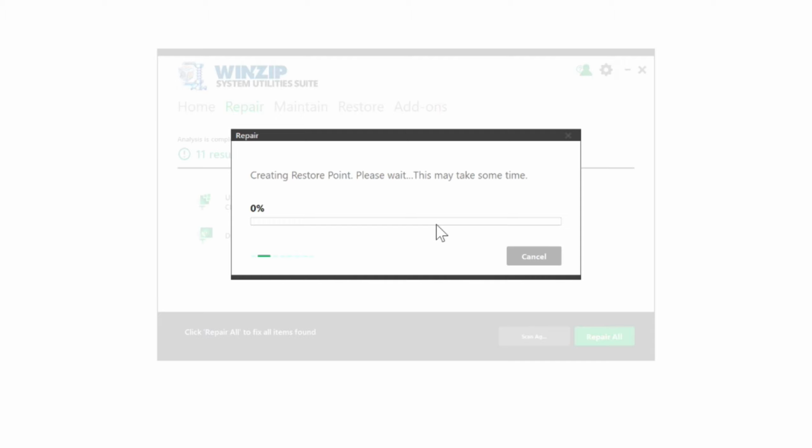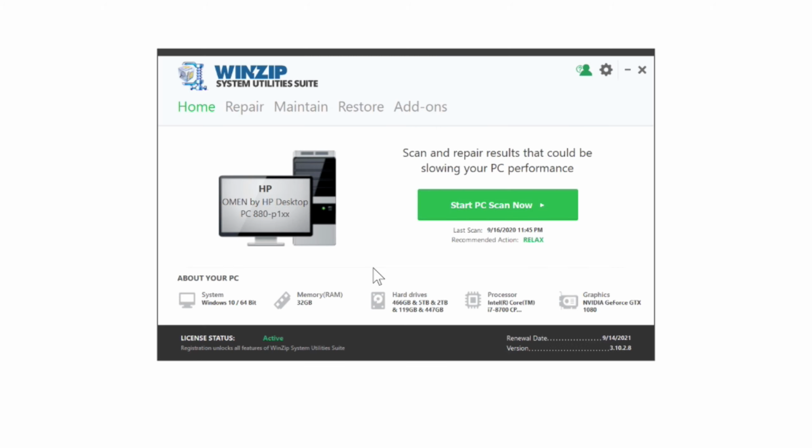Like maybe a manufacturer of one of your hardware components releases a new driver that turns out to be faulty. So just to be super safe here, it's going to create a snapshot, so worst case scenario, you can revert your system to where it is right now before we update everything. And done. Our registry, all of our drivers, and other disk optimization is complete.